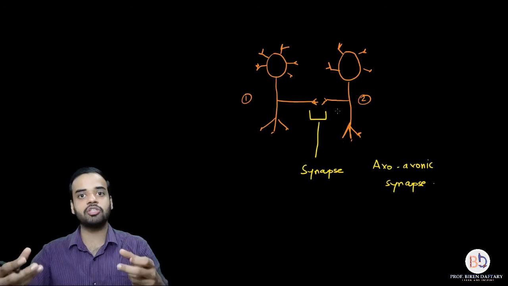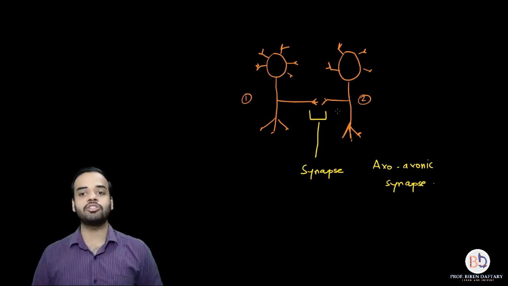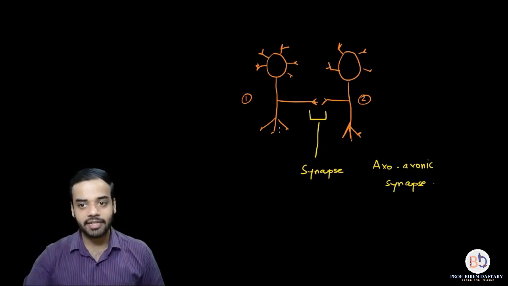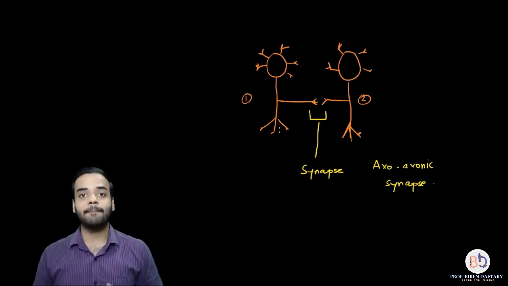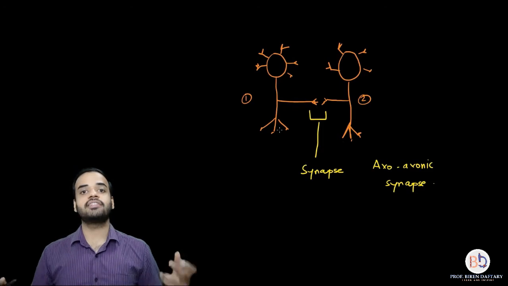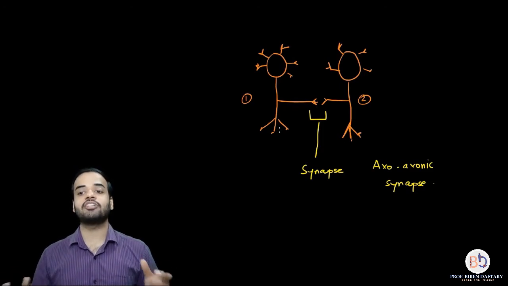Obviously each of the neurons will be further continued by neurons. So after neuron number 1, there will obviously be another neuron after it. Neuron number 2 will also have another neuron following it, but this is transfer of messages laterally or parallel, right? So such a synapse between two axons is called axonic synapse.